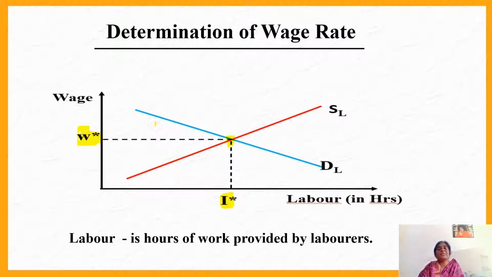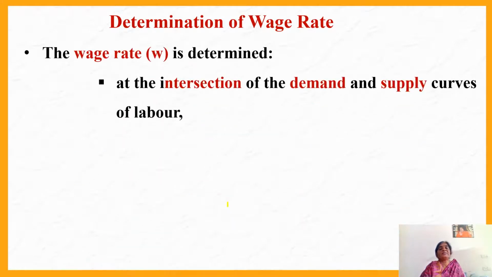This question is always asked in your examination: describe the determination of wage rate. Then you have to draw this diagram with the demand for labor, supply of labor, intersection point, and the corresponding wage to the equilibrium point is called the wage rate in the labor market, and the corresponding labor hours. And also you have to define that the wage rate is determined at the intersection of demand and supply curves of labor. This is the answer.